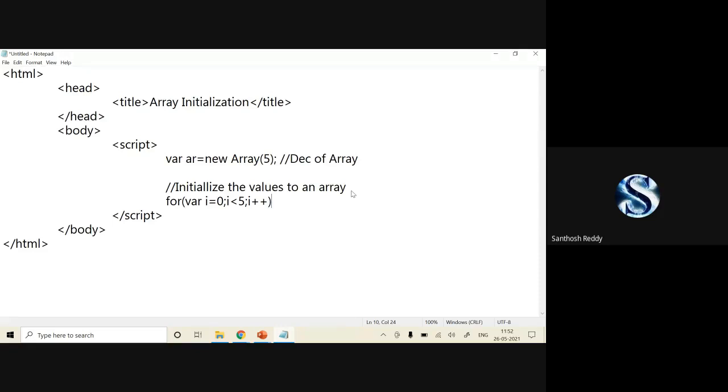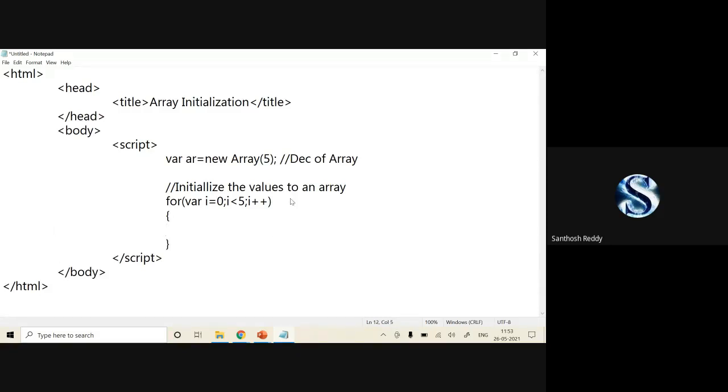I specified 5 boxes are required. If I start from 0, I get 0, 1, 2, 3, 4, which is 5 boxes. If I write i less than 6, then it will be 6 boxes. I require only 5 boxes, so I have written i less than 5. Now I'm going to open the parenthesis.